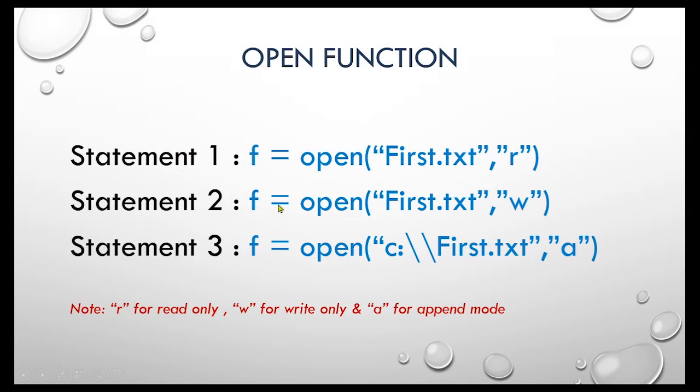Now let us summarize the file open function. Python's open function creates a file object which serves as a link to a file residing on your computer. The first parameter of the open function is a path to the file you would like to open. If just the file name is given, as you can see in statement 1 and statement 2, then Python searches for the file in the current folder. Otherwise, you can pass the complete path of the file. The second parameter of the open function corresponds to a mode, which is typically read, write, or append. If no second parameter is given, then Python opens it in read mode.